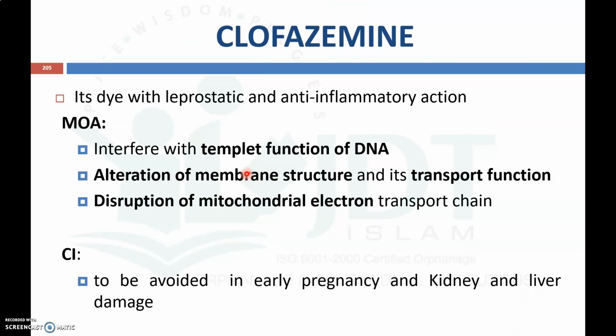Now coming to the second drug, that is clofazimine. Actually it is a dye with leprostatic and anti-inflammatory action. The mechanism of action is that clofazimine will interfere with the template function of DNA, and also it will produce an alteration of membrane structure and transport function, and may also cause disruption of the mitochondrial electron transport chain. So these are the mechanisms of action of clofazimine.